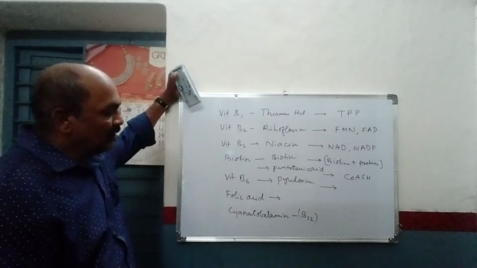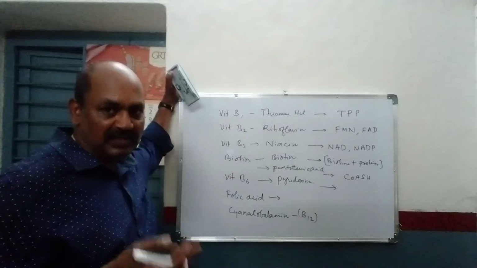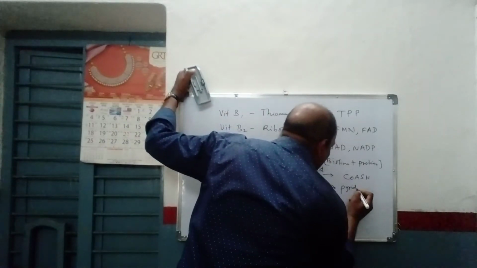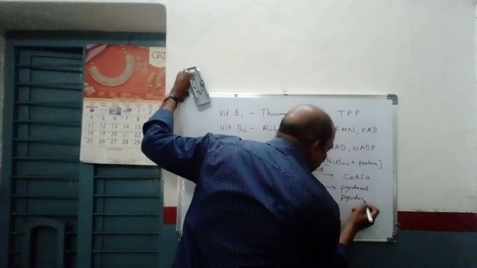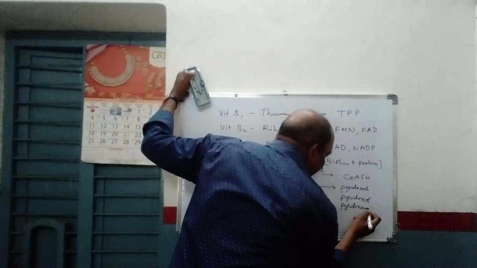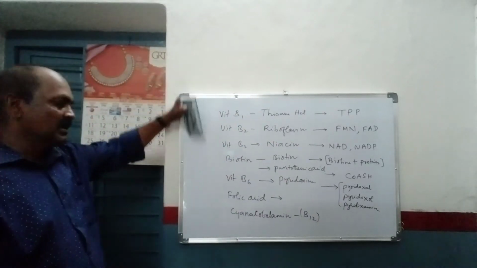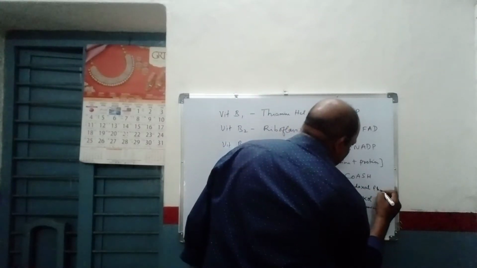Then pyridoxine. Pyridoxine has three forms that may act as a coenzyme, that means three different forms are there, but the active form is pyridoxal phosphate, the aldehyde form. So what are the three forms? Pyridoxal, the alcohol form, and pyridoxamine. So these are the three forms that act as coenzymes in this case, but the most active form is the aldehyde form, pyridoxal phosphate.